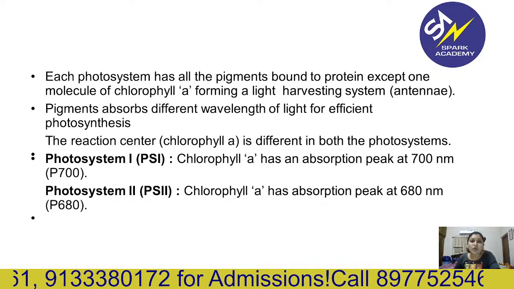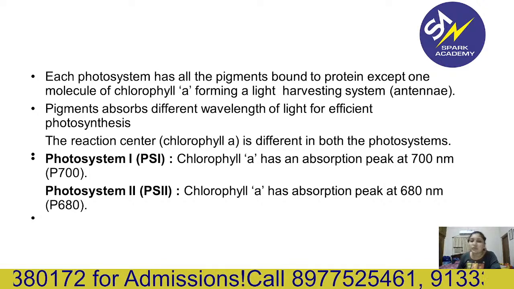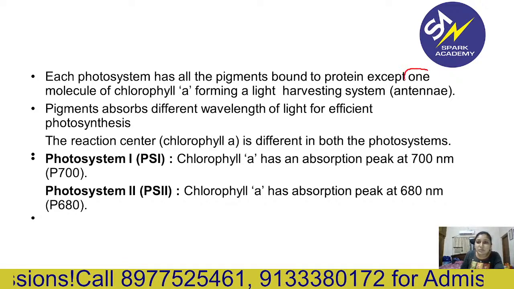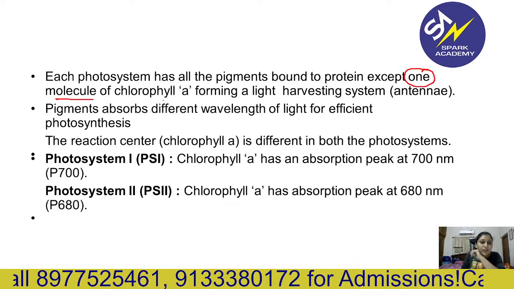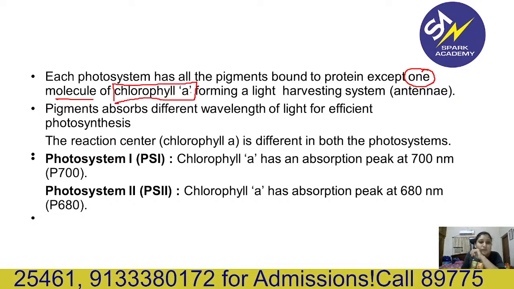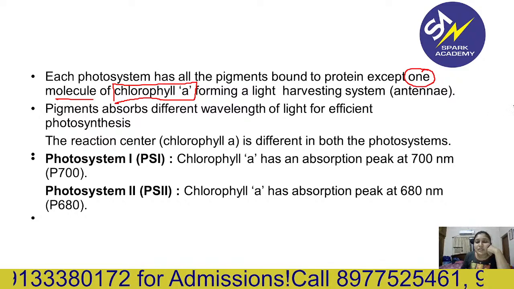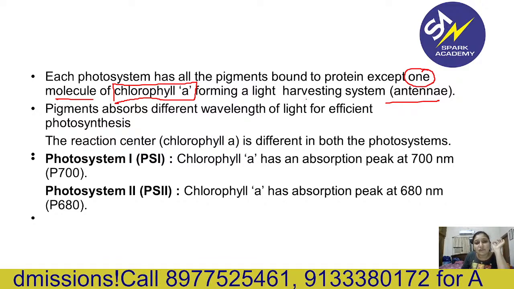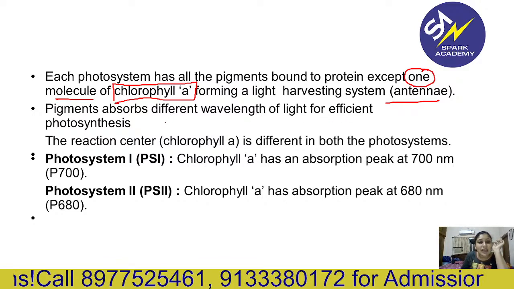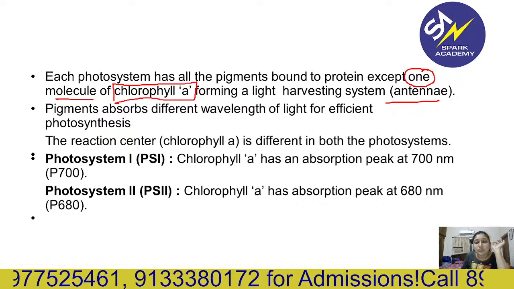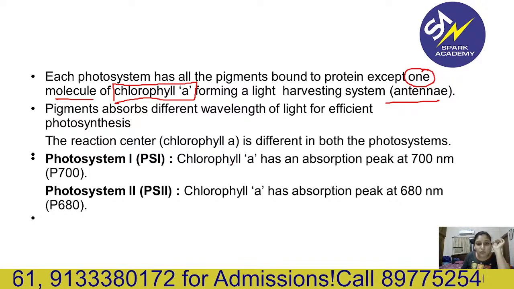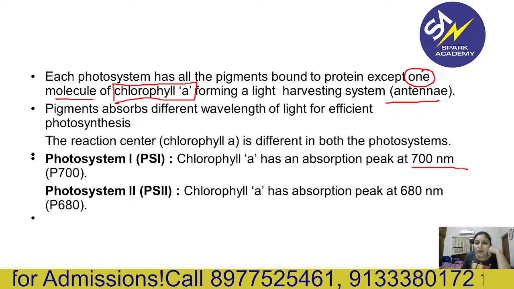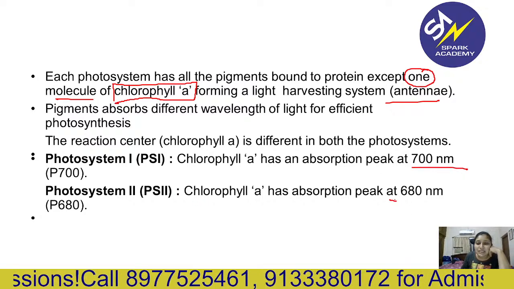Each photosystem has all the pigments bound to a protein except one molecule. Remember this one molecule? This is the team leader: one molecule of chlorophyll a. The other pigments form the light harvesting system, the antennae, and they absorb different wavelengths of light for efficient photosynthesis. The reaction center is different in the two photosystems. In photosystem 1, chlorophyll a has its absorption maximum at 700 nanometers, and in PS2 it is 680 nanometers.